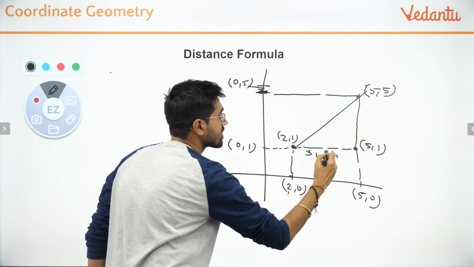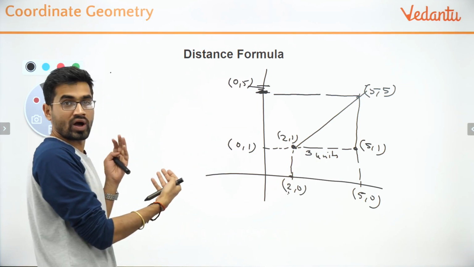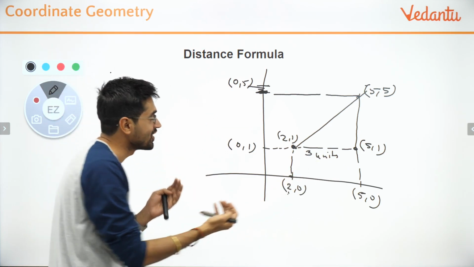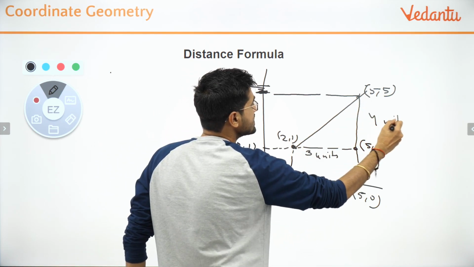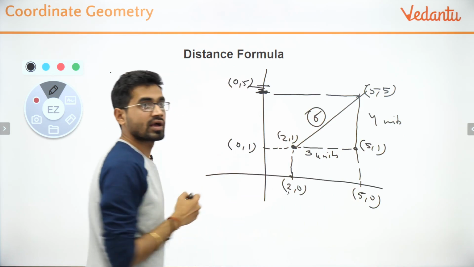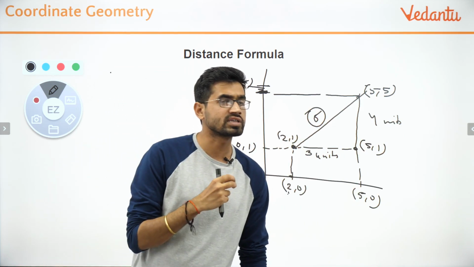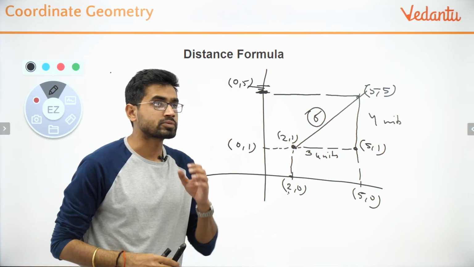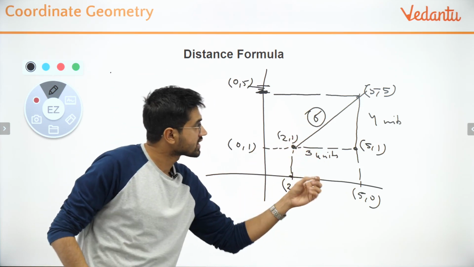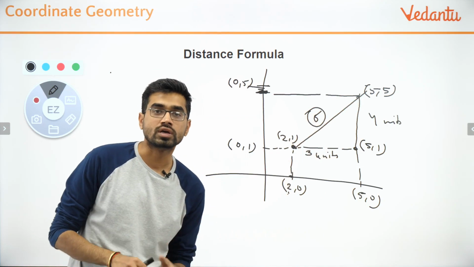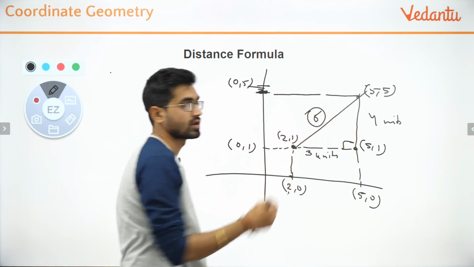You people are now confident, I hope so, because just now you answered the problem that I asked before. If this is 3 units, this is 4 units. Now you can say this should be 5 units. Correct? Yes, Iqbal. Yes, Soumya, you both are correct. Absolutely correct. Muskan, you are also correct. This should be 5 units because this is 3 and this is 4. How did you find it out? You used Pythagoras to find this length.